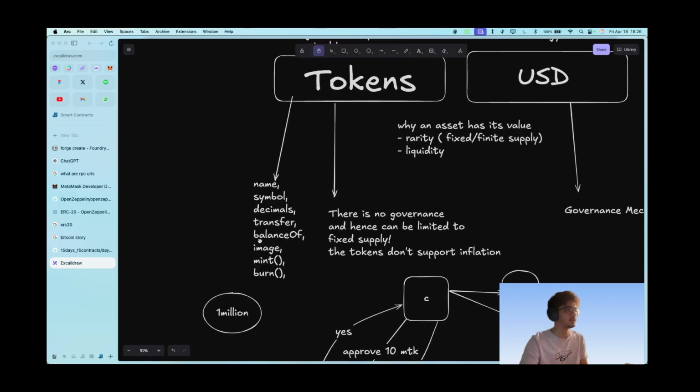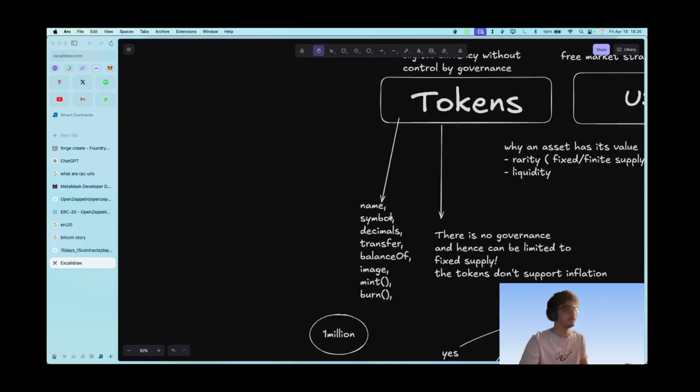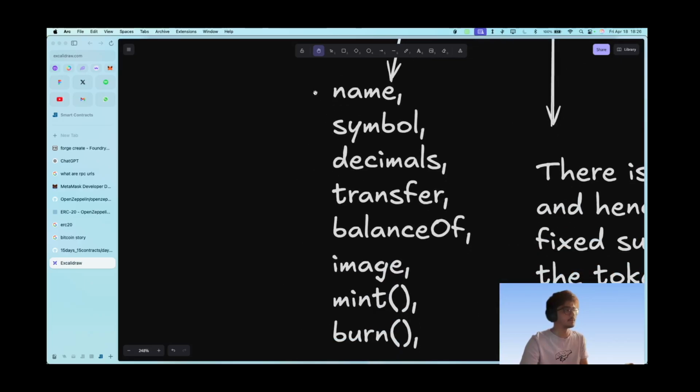Okay, now let's go here and see what tokens are made up of. They have these following properties: name, symbol, decimals, transfer. Name is the name of the token, symbol is the ticker, that is BTC for Bitcoin, ETH for ETH. Decimals means how many decimals a number should have to be 1. So if decimal is 4, then 1 and 4 zeros will make 1 token. Transfer means sending from one to another. Balance of is where we can provide any address and get its balance of the token. And then there is mint and burn.